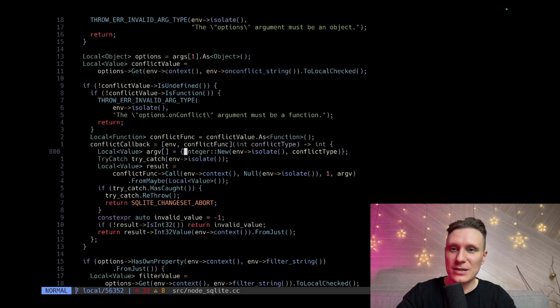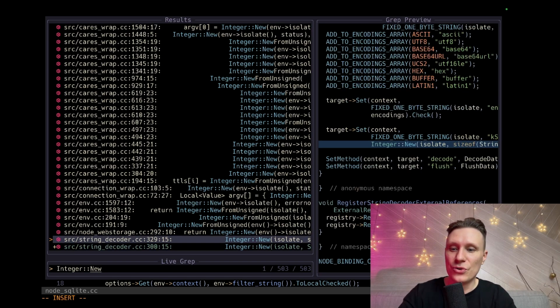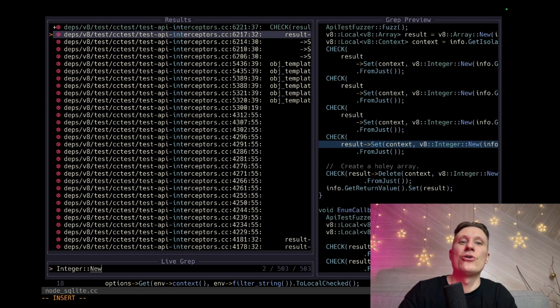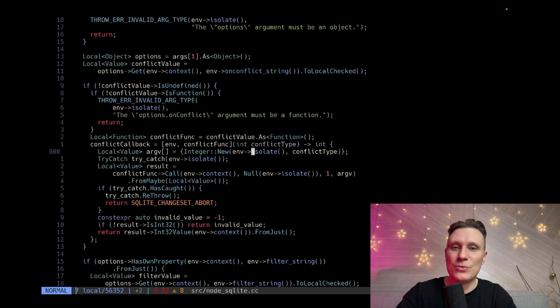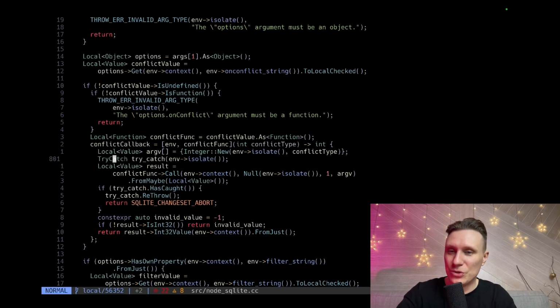Yeah. So, without this, let's try to understand it. Integer new. Maybe there are documentation files that can tell us what integer new does. I think it's like, okay, let's create some integer with this environment. What is isolate? I don't know. But it creates something. Okay, it creates an array of values, of one integer value. Also local. I don't know what it is. Unexpected upcast. Whatever, let's just download V8.